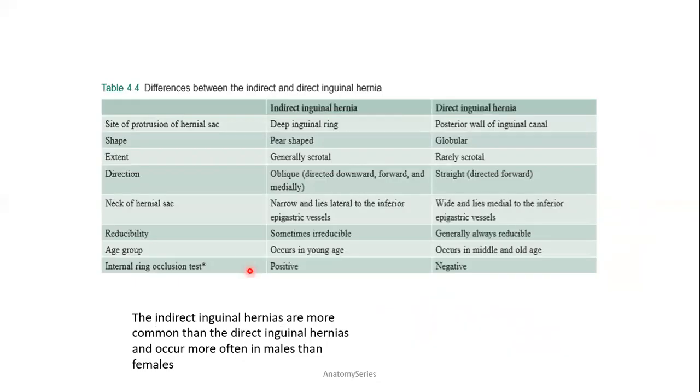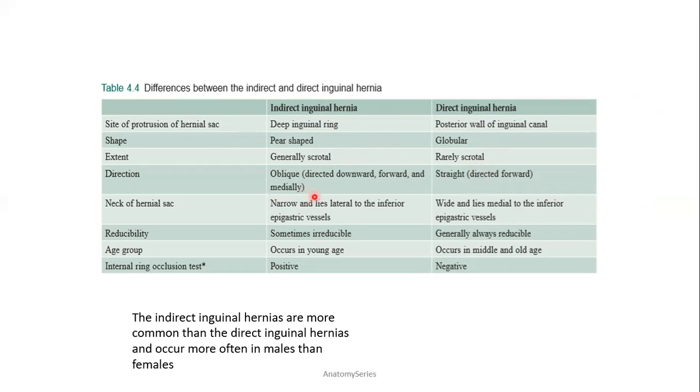Difference between the indirect and the direct inguinal hernia. This is taken from Vishram Singh, very nicely tabulated. The indirect hernia passes from the deep inguinal ring to the superficial inguinal ring. Direct is from the posterior inguinal wall. Indirect is pear shaped, direct is globular shaped. Indirect mostly reaches the scrotum, that is complete, and direct is rarely scrotal, that is, it is incomplete.